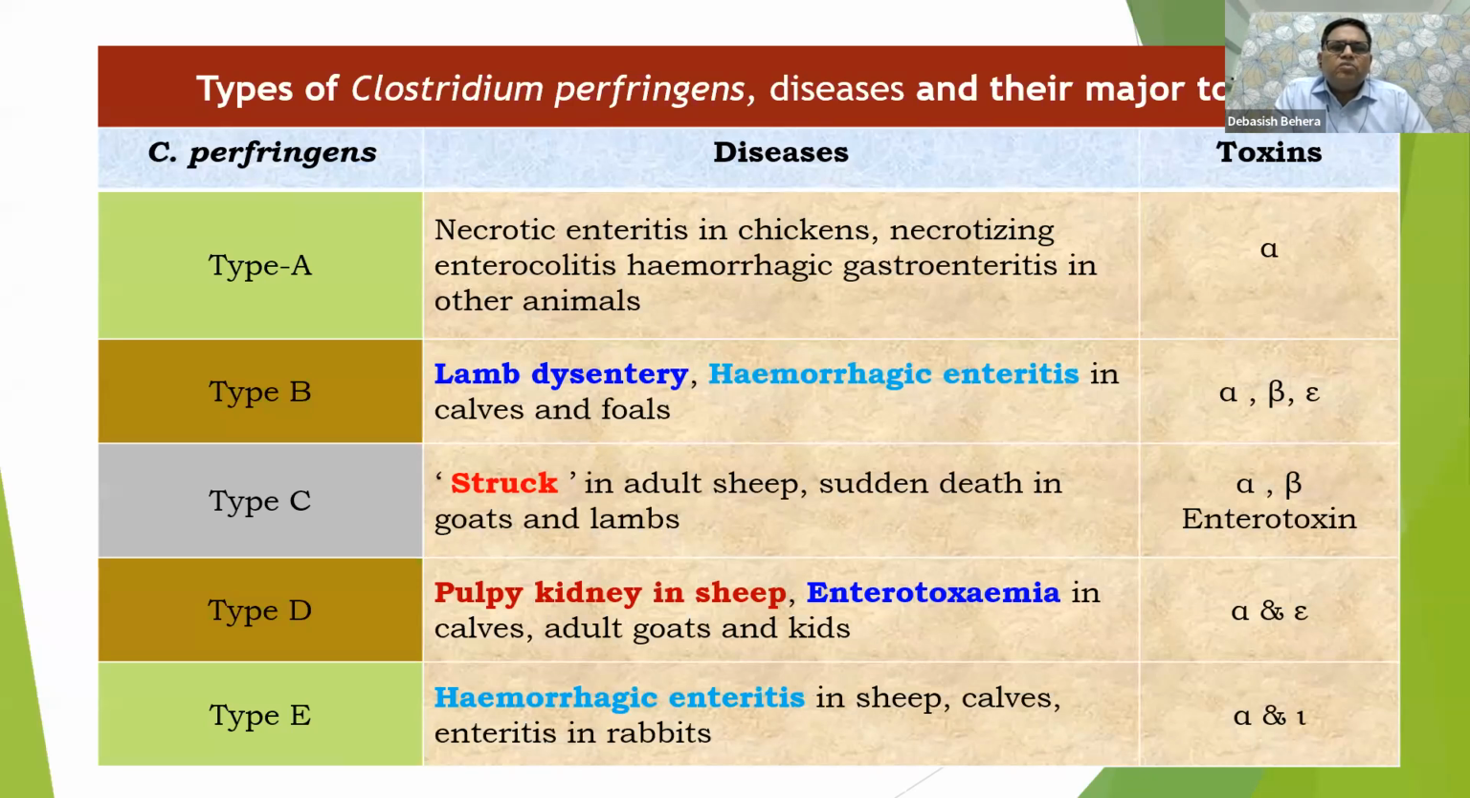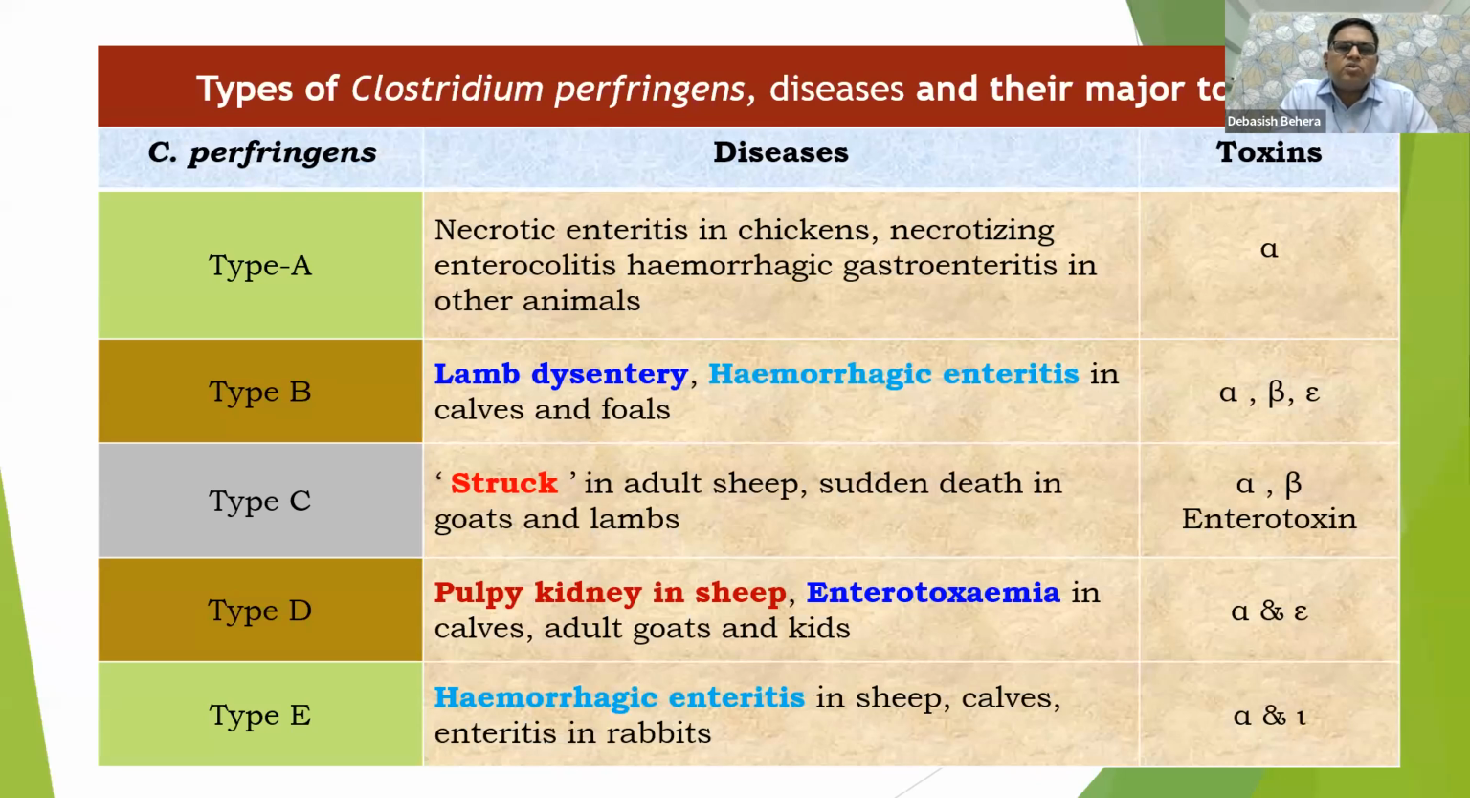So type A is mostly responsible for necrotic enteritis, necrotizing enterocolitis, and hemorrhagic gastroenteritis in other animals. Type A has alpha toxin as the major toxin here. Type B, which I am interested in for today's presentation, causes lamb dysentery, and hemorrhagic enteritis in calves and foals.